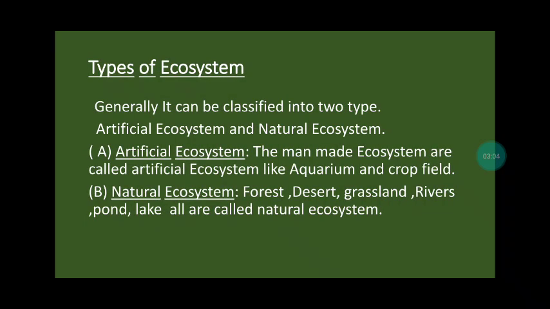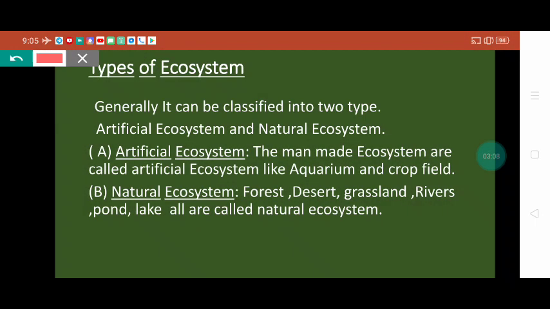Next, we have classified the ecosystem into two types. First is the artificial ecosystem. The ecosystem which is made by humans is called an artificial ecosystem, like an aquarium. You have seen that an artificial glass chamber is made in which pebbles and water are present, and you can keep fish in that. That is man-made, so we call it a man-made ecosystem.